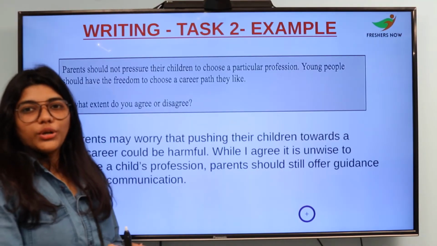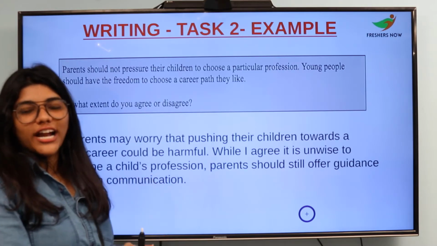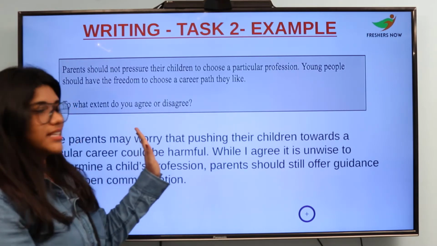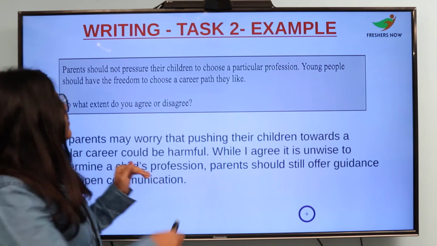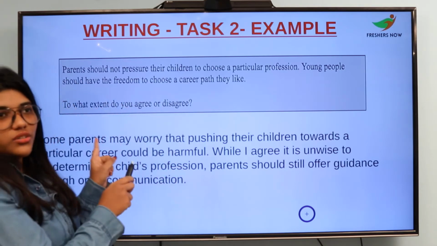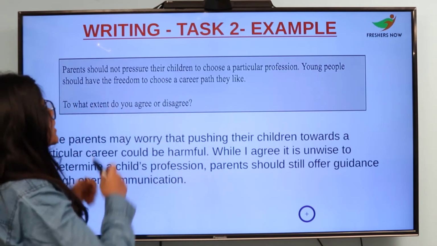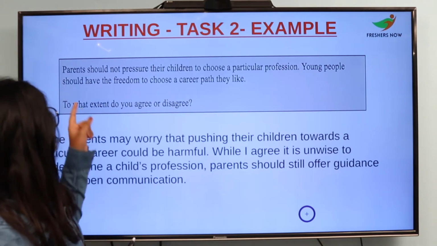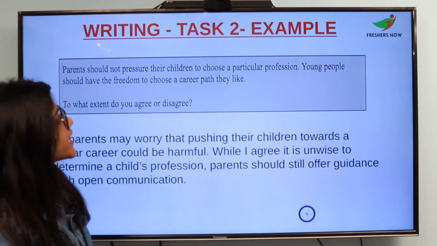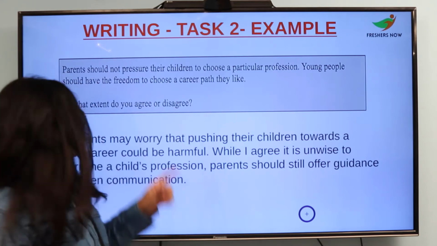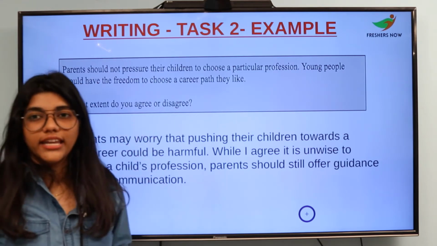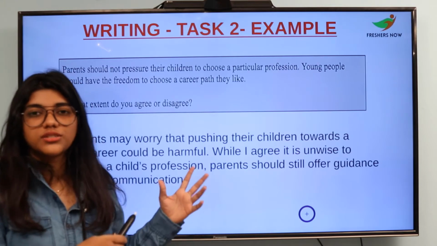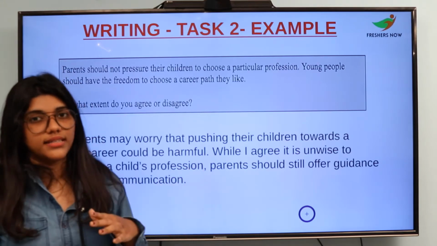Okay, now we are going to look at the example of Writing Task 2. This is just an example for your reference. Let us see the question that is given. Parents should not pressure their children to choose a particular profession. Young people should be given the freedom to choose a career path they like. To what extent do you agree or disagree? Now this question is about an agree or disagree point.